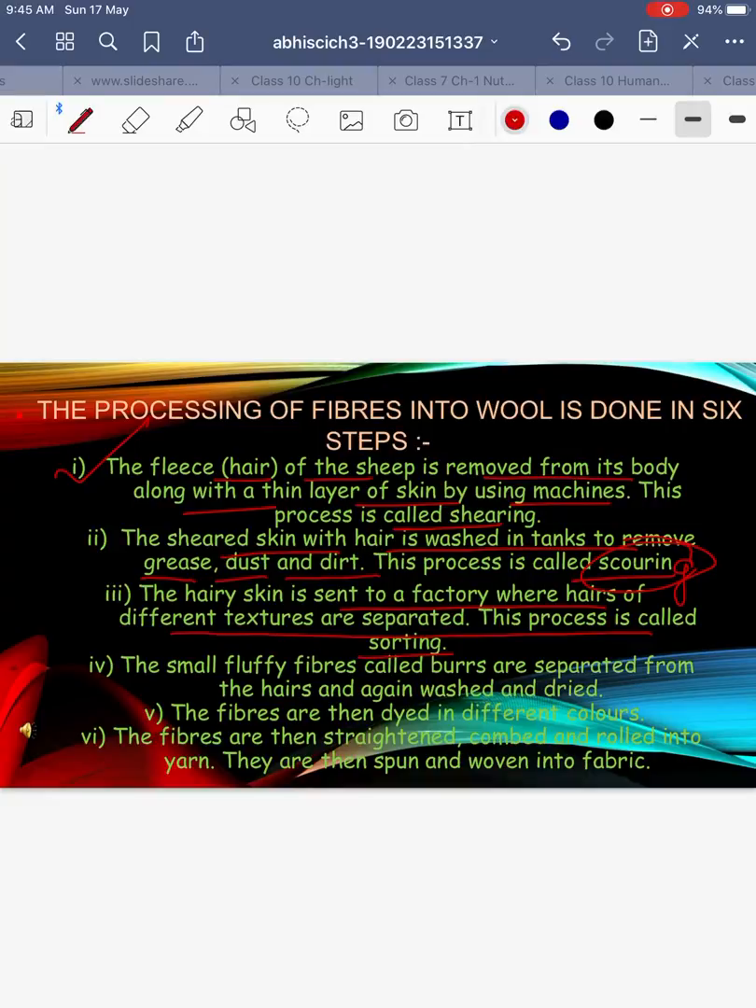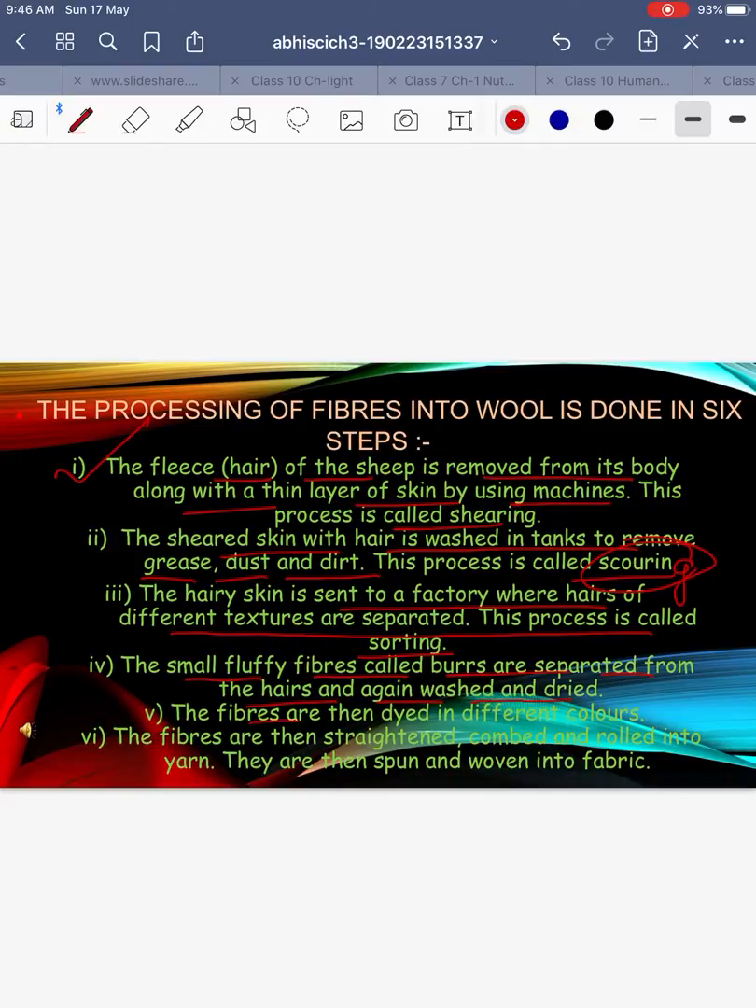Okay. The small fluffy fibers called burrs are separated from the hair and again washed and dried. What are burrs? You must have seen there are small nodules and small hairy structures which appear on your sweaters also when you wear them in winter. Those you need to remove, right? Those are called burrs. Those burrs are there in the fibers of these animals also, and we need to clear them, because we don't need them, so we remove them.